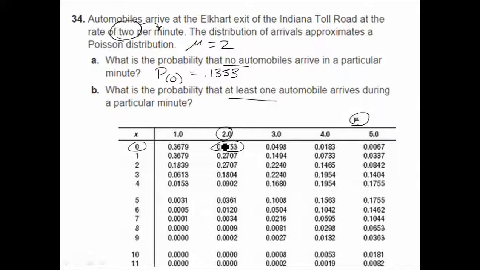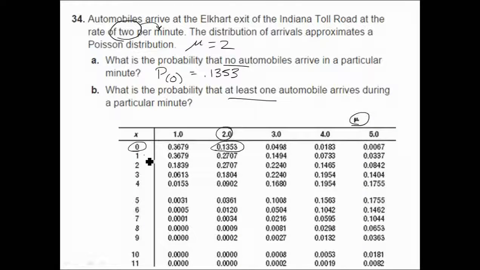What is the probability that at least 1 automobile arrives in a particular minute? At least 1 is 1 or 2 or 3 or 4 or 5 or 6 or 7 or 8 or 9, you get it, or 10, clear out to infinity. The only one we don't want is 0.